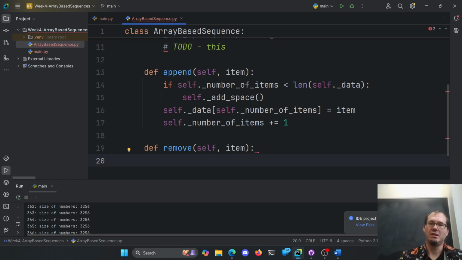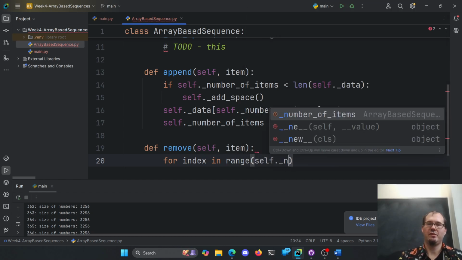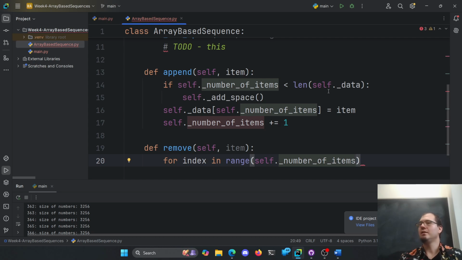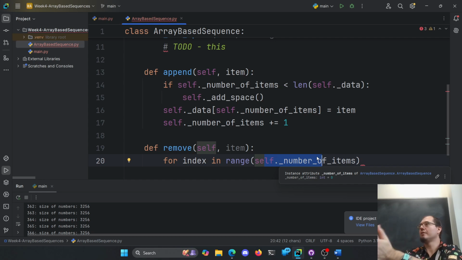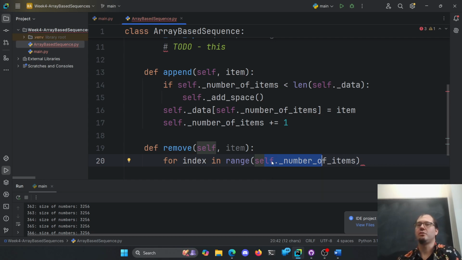Okay, so we need for index in range the self.number of items. And I don't need to go over the length of data. I only need to go over the number of items, because that's the only place I actually care if there's something there. There should be nones in the rest of it here, and I just do a bunch of extra work, and I don't need to. So just however many items I have for that index, let's go look.